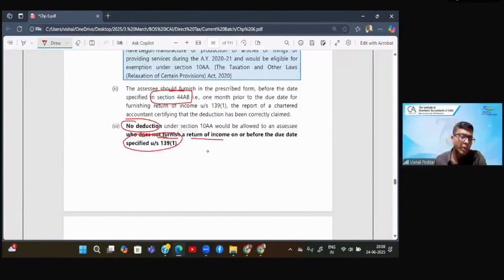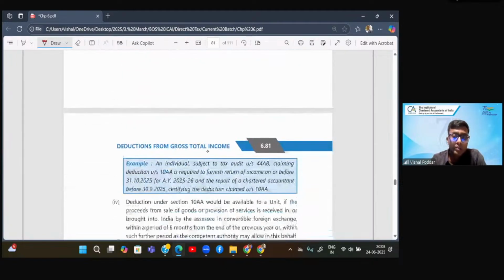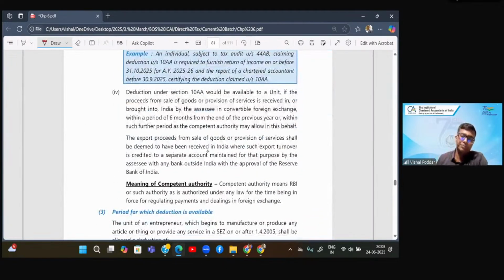So in short, in order to get deduction, your return should be filed within the due date of filing returns under 139(1). Next, deduction under this section will be available if your export proceeds are received or brought into India, that is repatriated into India, in the convertible foreign exchange, again within the same time period of 6 months from the end of previous year. This we saw above, even in case of royalty deduction.